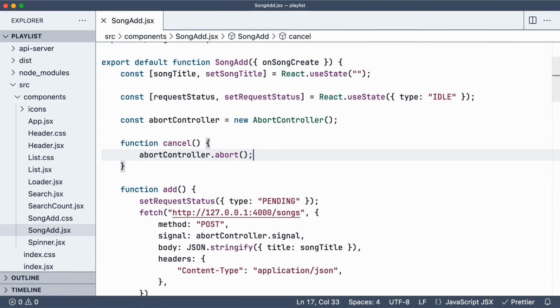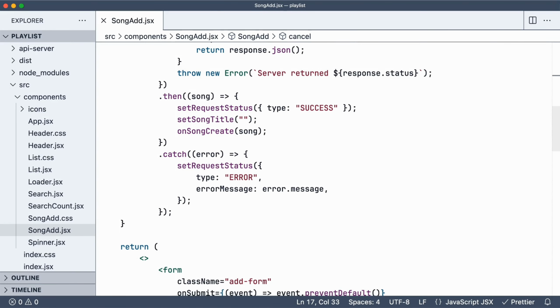As you can see, the abort controller exposes a signal property, and fetch accepts a signal property. Calling abort on the abort controller will send a signal to fetch, which will in turn abort the request and reject the promise with an abort error. We're catching all errors here, so we don't need to do anything special about this. Let's see if it works.